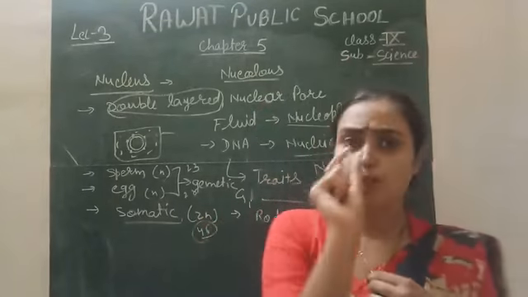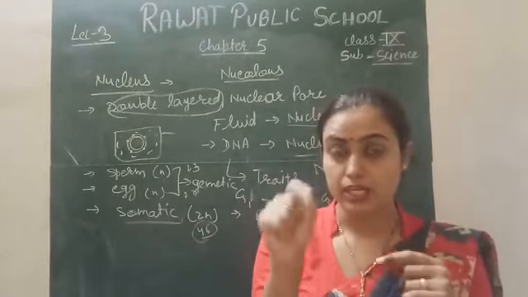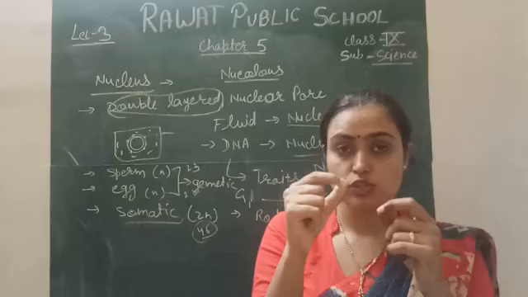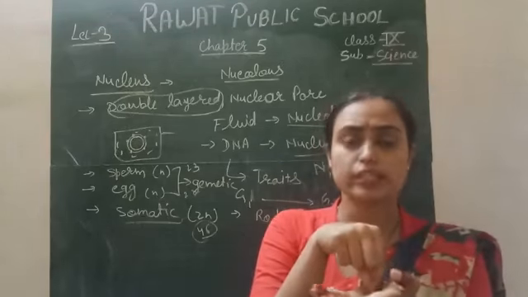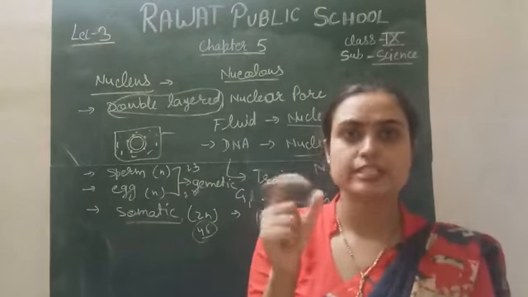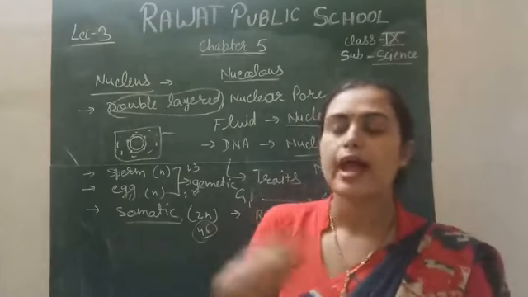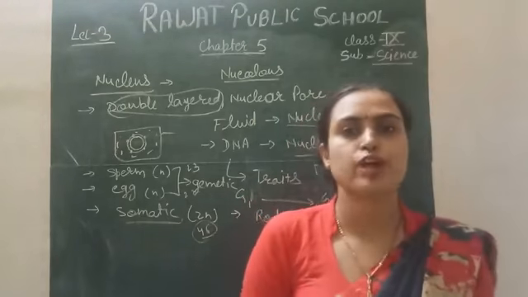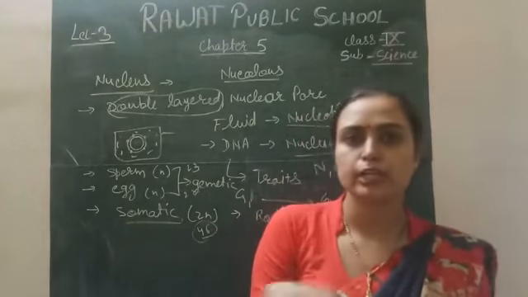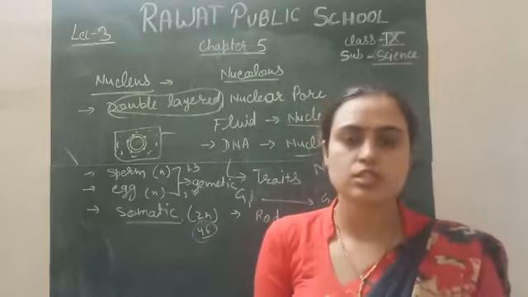So take a small piece of onion peel; it should not be dry. Simply take a small piece of onion, put it over the slide, and make sure to first mount it with the safranin dye, which is made from safranin or kesar, you can say. And another dye is also present in your laboratory, either methylene blue, which is a blue color dye, and iodine you can also use for this experiment.